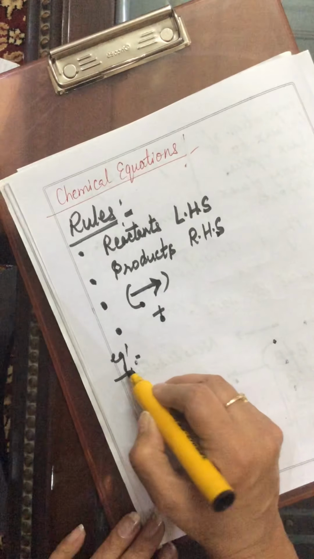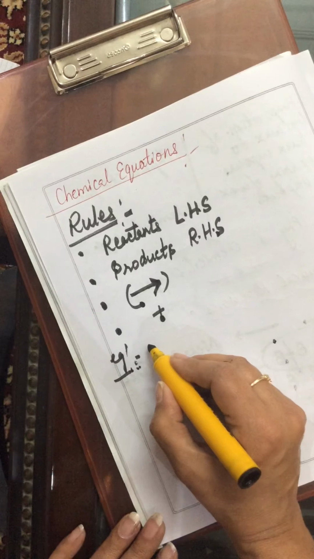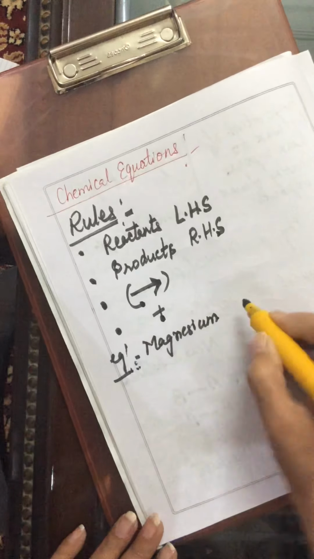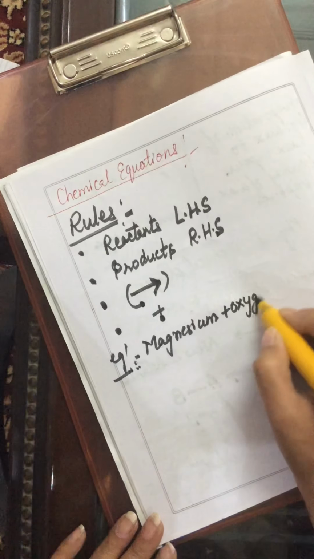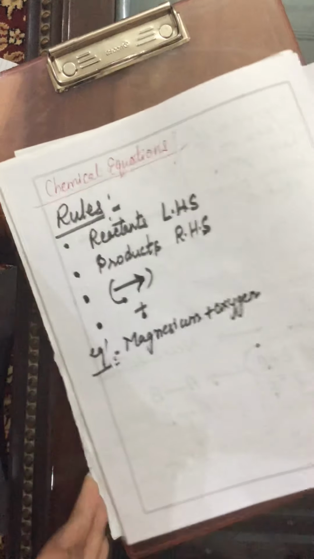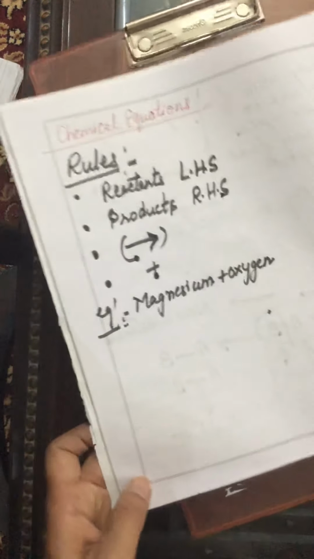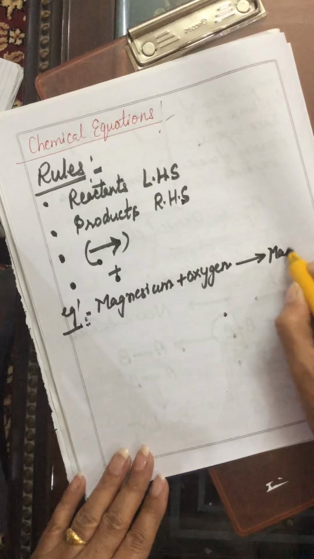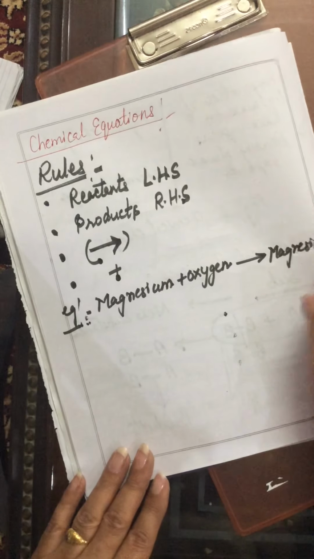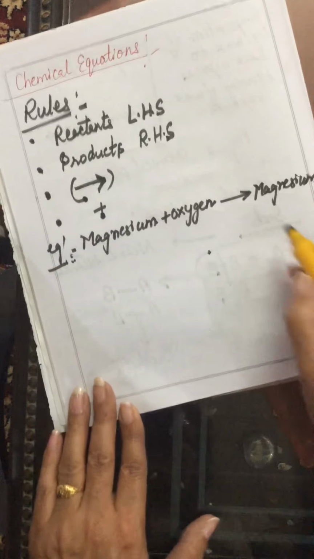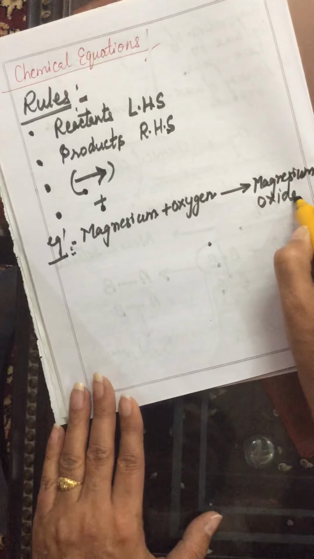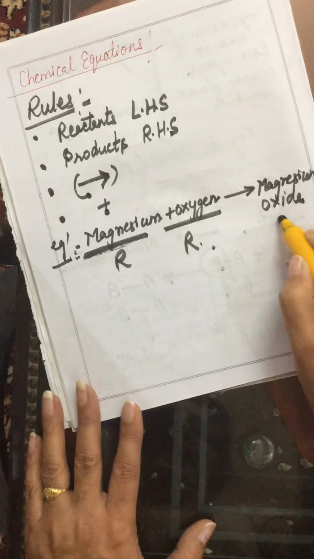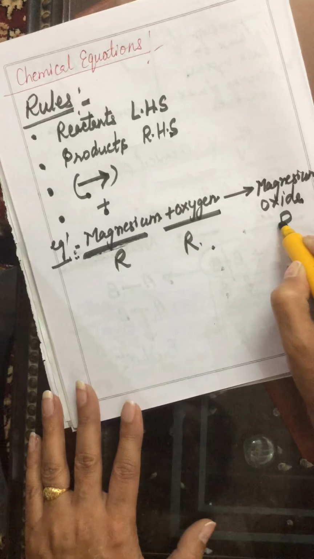Example, magnesium burns in air. So magnesium is a reactant. Burns in air means it burns with oxygen present in air. For burning, oxygen is required. And after burning, it forms a new substance, magnesium oxide. Which new substance is formed here? Magnesium oxide. These two are reactants, and this new substance formed is a product.